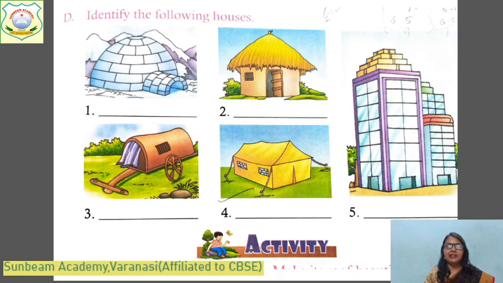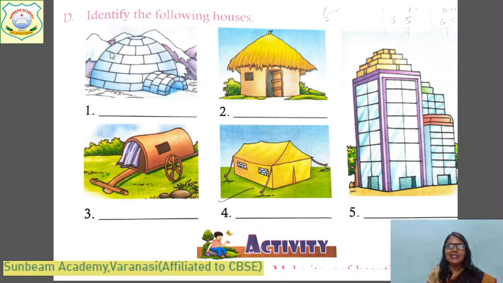Yes, this is in your book. You have to identify the following types of houses and write the name of the particular house. Come to number 1. What is this picture? This is a picture of an igloo. It is a special type of house. What will you write here? I-G-L-O-O, igloo.